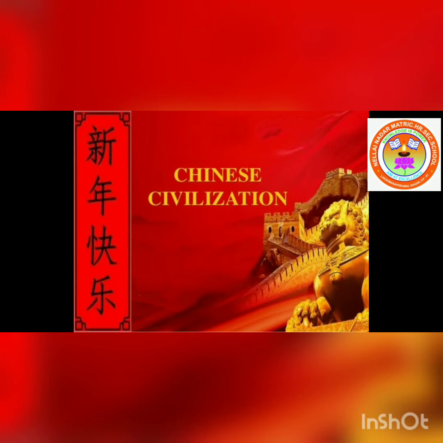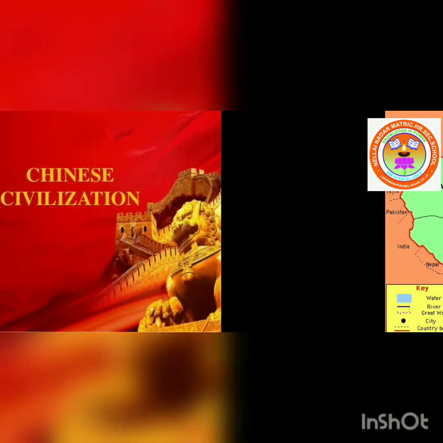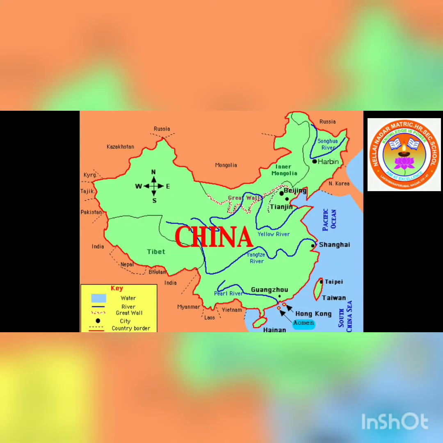China has two major rivers. In the map you can see China's boundaries. In the blue line, you can see the Yellow River and the Yangtze River, and the Pearl River also.